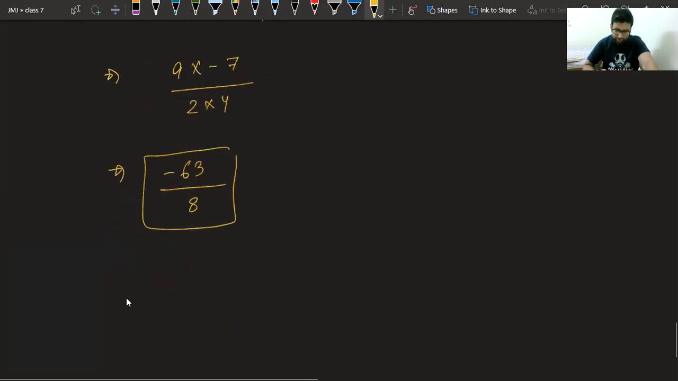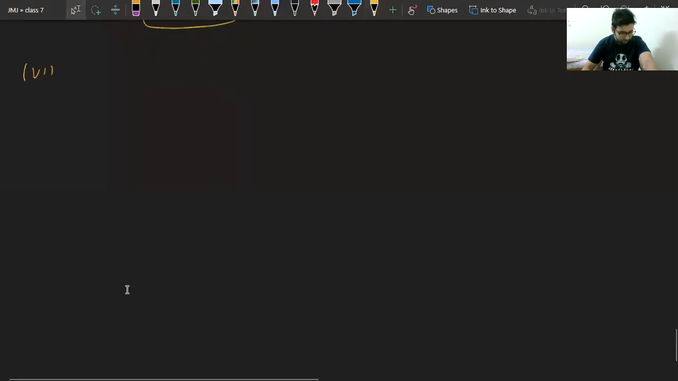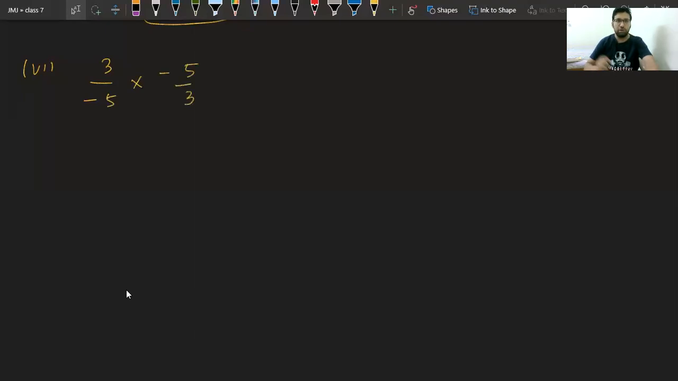6th part. Class, find the answer of this one. Beta, in multiplication, we don't take LCM. Same confusion you are having. In multiplication, we just multiply numerator and denominator. In addition and subtraction, we take LCM.